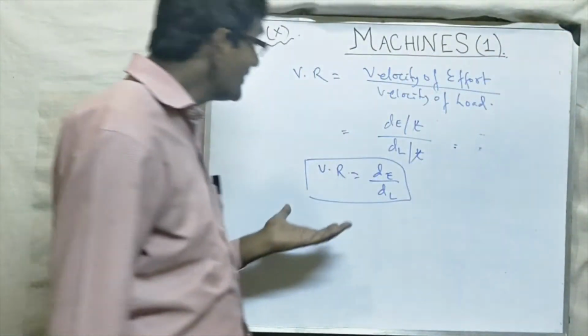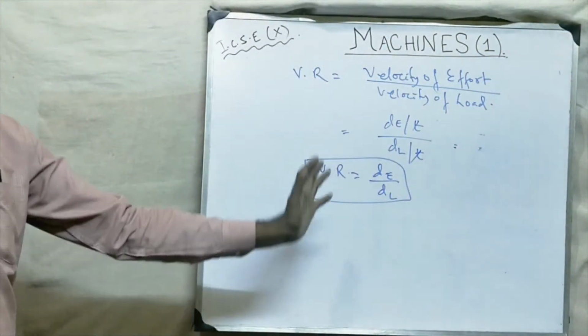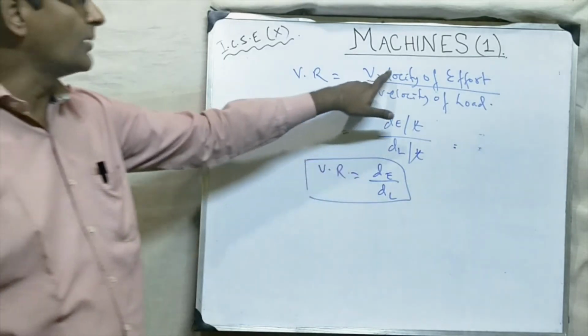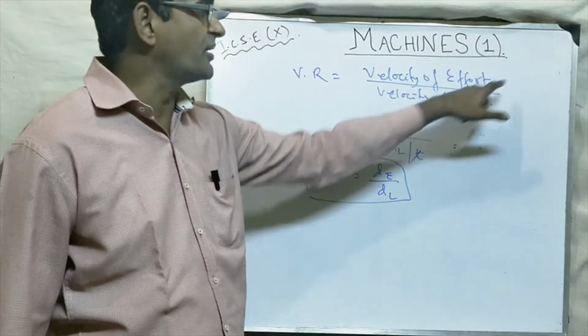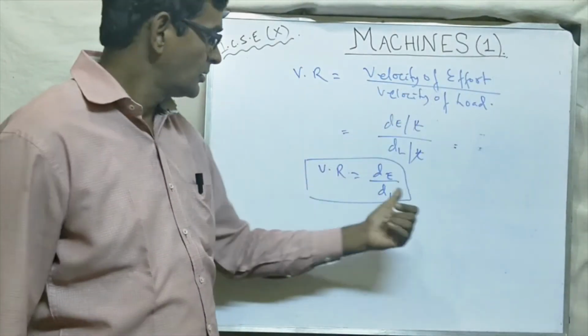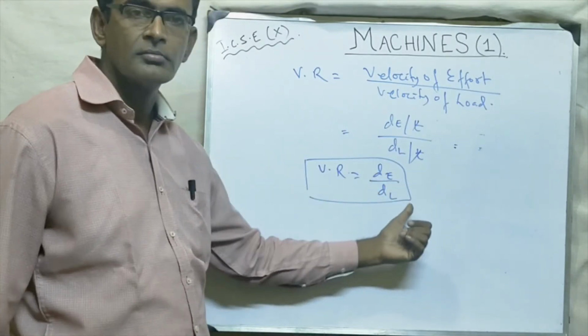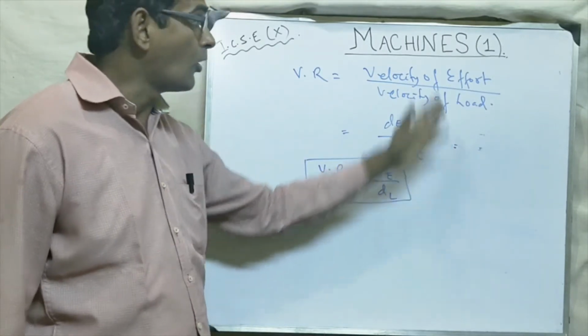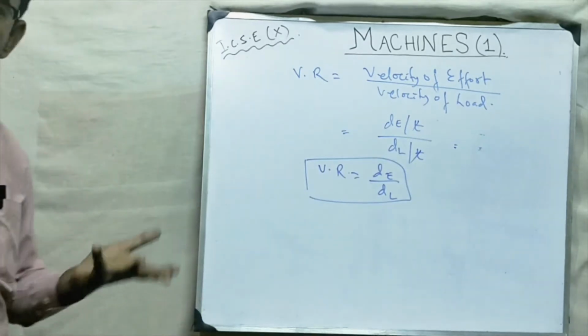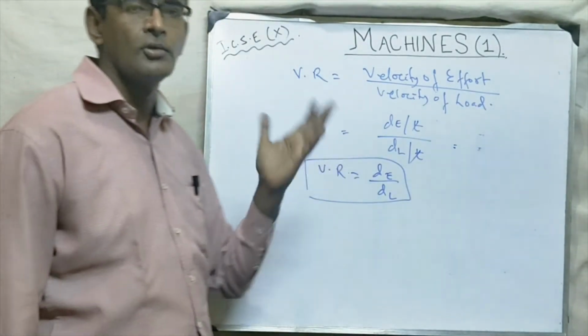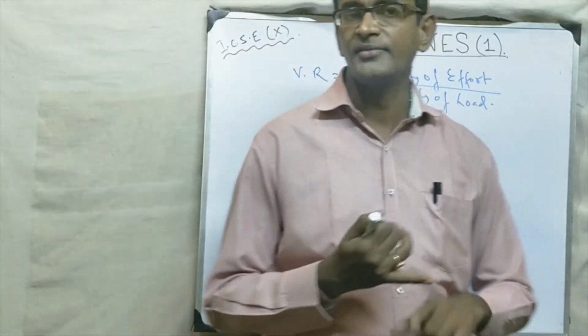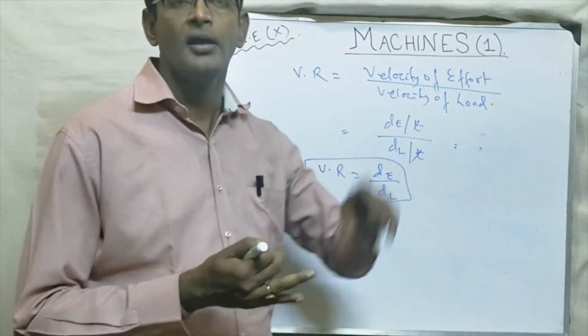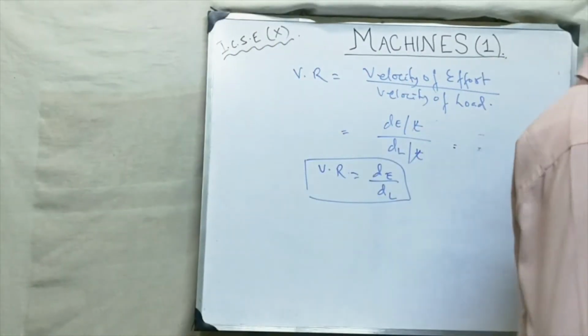And like mechanical advantage, it also has no unit. If I come here, velocity meter per second by meter per second, cancel. Or if I come here, meter by meter or centimeter by meter, cancel. In all cases, the ratio of similar quantities. So it also has no unit. So mechanical advantage has no unit, and velocity ratio also has no unit.